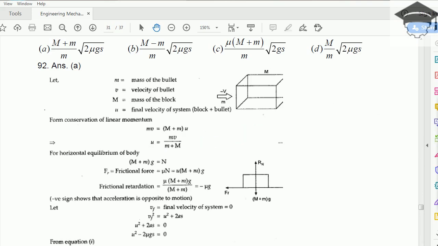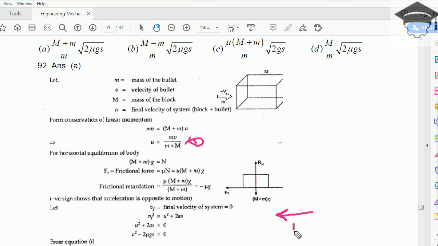Okay, so this is the first equation. Second equation, we have to consider force balance using a free body diagram. So this is the free body diagram, and because it is saying that it moves a distance s, it is moving in the right direction, hence the friction force will try to oppose this motion, so it will act in the backward direction.